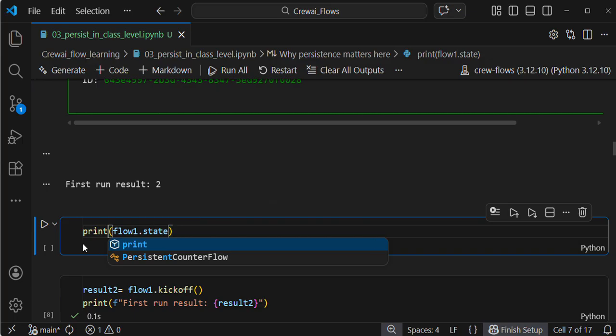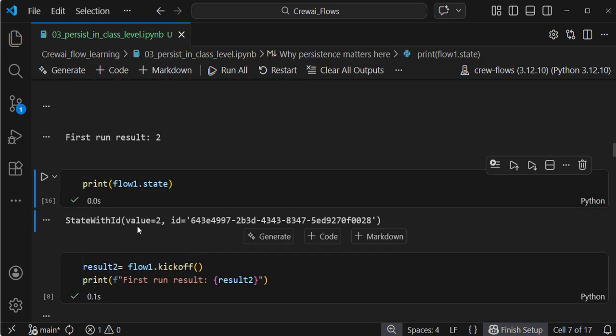I am printing it. As I already said in my previous video, for every flow state there will be one unique ID automatically created. This is the ID. Using this ID, you can log and track the messages. You can do all these things.